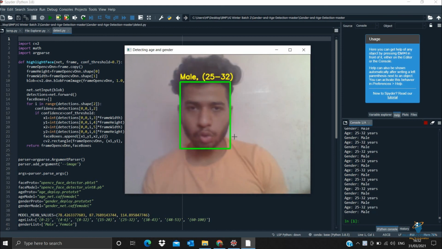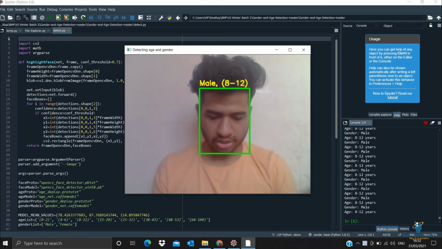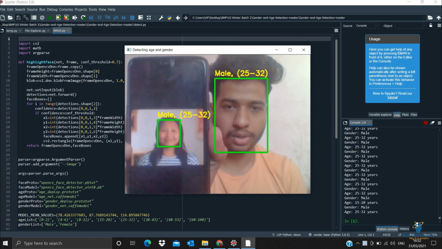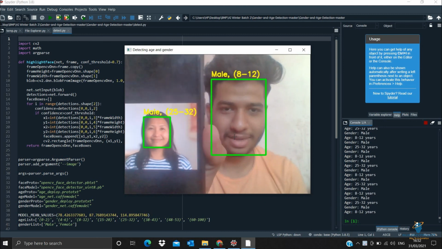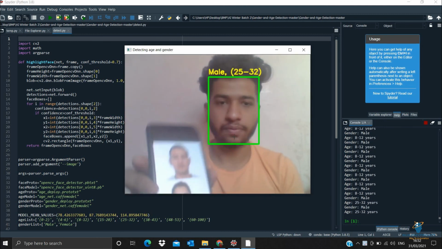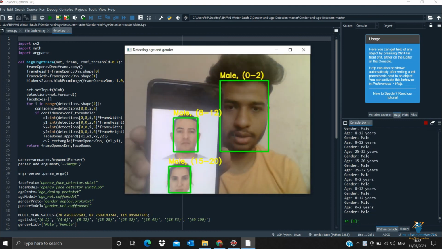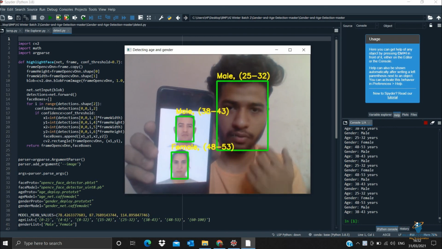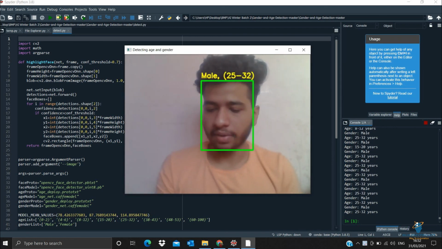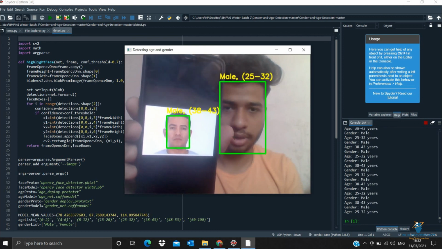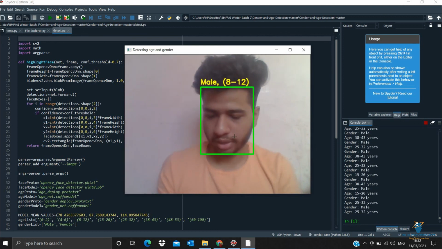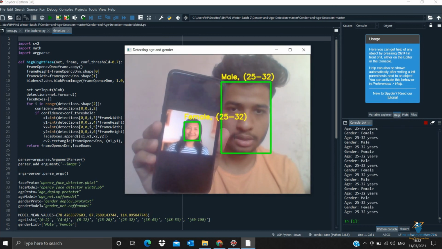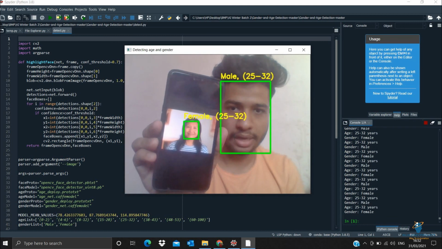And if I try to show any image, like from my system or from my cell phone, you can see, okay, there is some reflection, I think. If I try for this, now it is saying male and female both. The first one is male and the second one is female. And if I try to show this picture, it is saying male of age range 38 to 43. And again, if I try to show the image, it is saying female and age range is somewhere around 20.